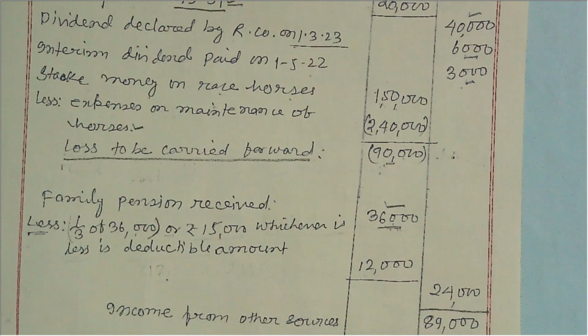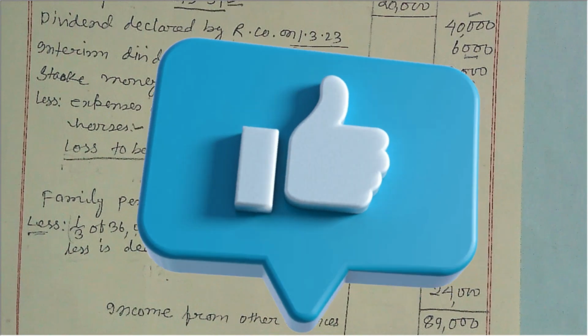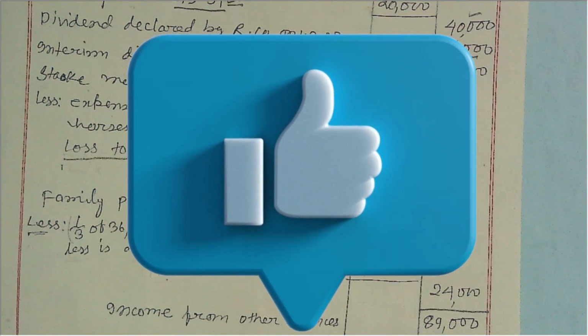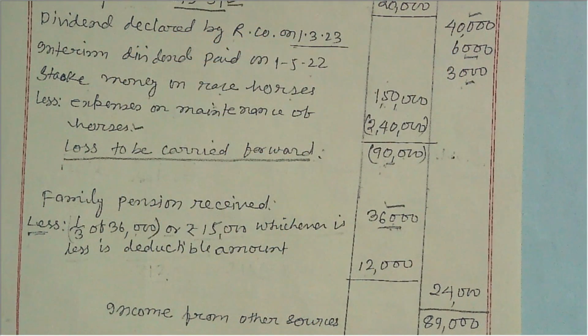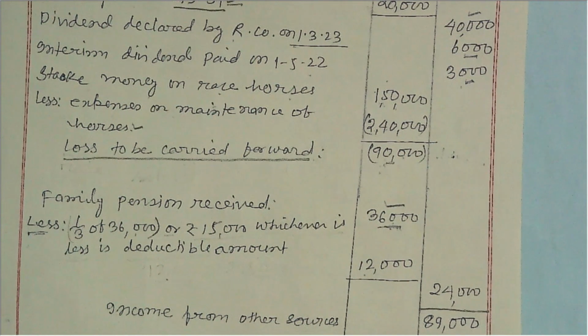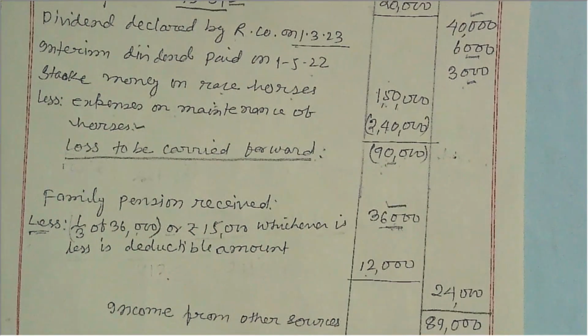When an employee receives the pension during his lifetime, it is taxable under the head income from salary. But if the same pension is received by his family after his death, the same income is taxable under the head income from other sources.